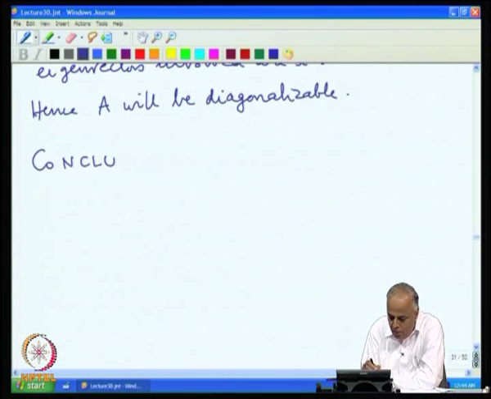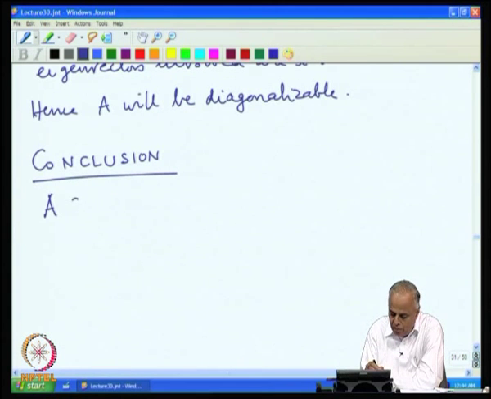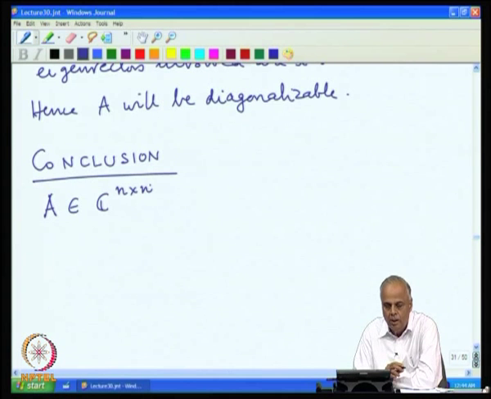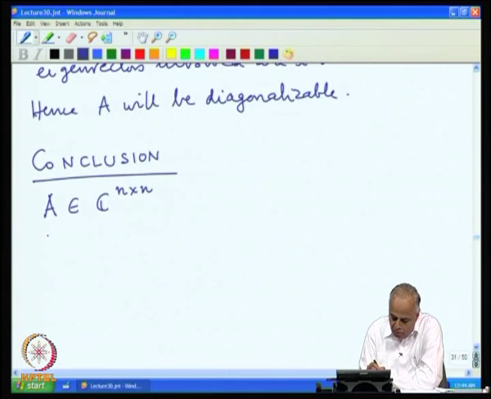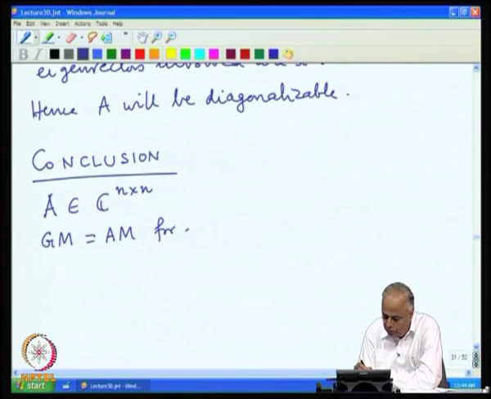So, what is the conclusion therefore? Let us summarize all our discussion. Conclusion. Suppose we have a matrix A for which the geometric multiplicity is equal to the algebraic multiplicity for every eigenvalue.